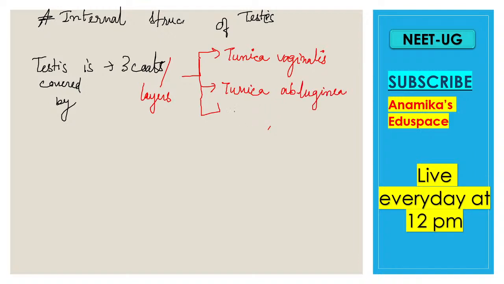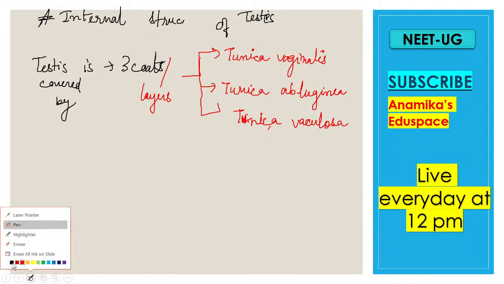And the third layer is the tunica vasculosa. Okay, so among these 3 layers, the first one was what?